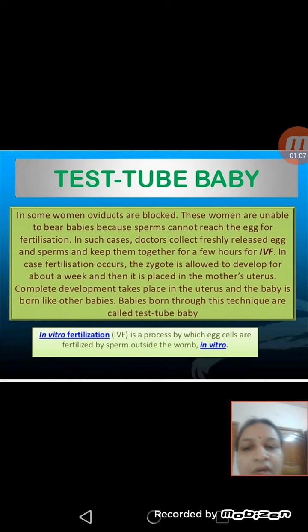That's why in vitro fertilization, or IVF, is a process by which egg cells are fertilized by sperms outside the womb, and that's why this is called IVF or in vitro fertilization.